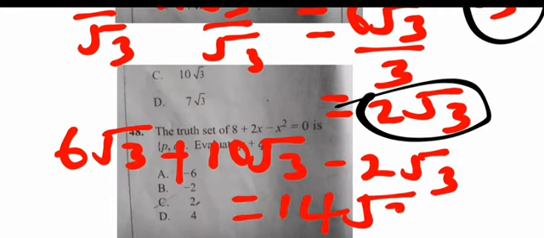Because we have root 3, root 3, root 3, we call them similar surds. Just like we have like terms, we can also add and subtract. So 6 plus 10 is 16, then 16 minus 2 is 14. So this one will now give us 14 root 3, which is the final answer. And the correct option here is option A.